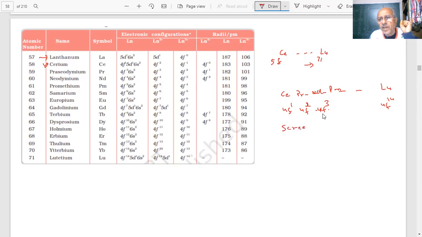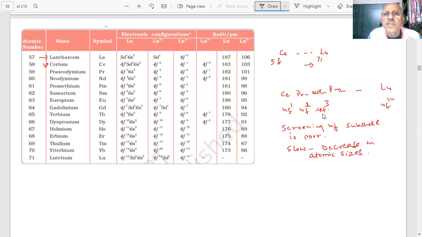The screening of, student, 4f subshell is poor. And the nuclear charge is increasing. Nuclear charge is increasing. What happens then? There is, you will see, a slow decrease in the radius of the atoms. There is a slow, student, very small decrease in atomic sizes.